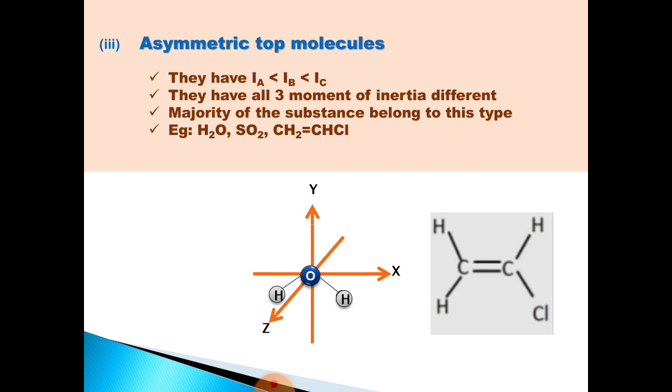Next type is asymmetric top molecules. They have Ia less than Ib less than Ic. They have all three moments of inertia different. The majority of substances belong to this type. Example, water, sulfur dioxide, vinyl chloride, etc.